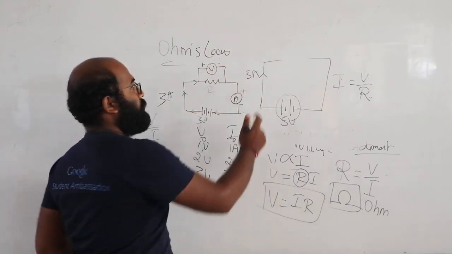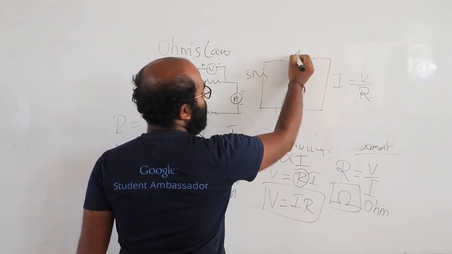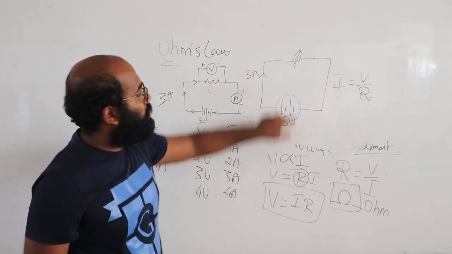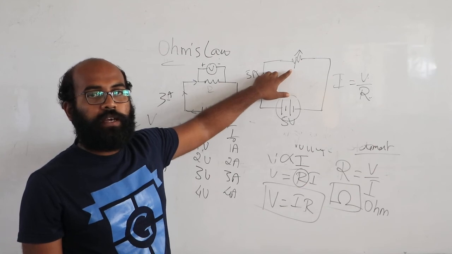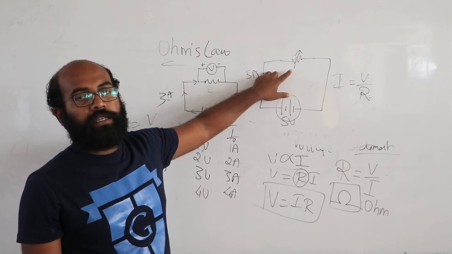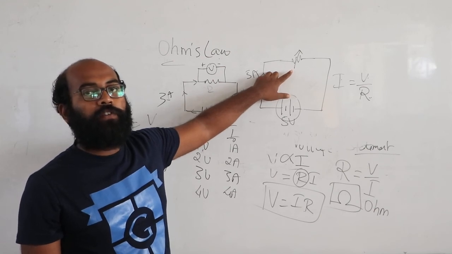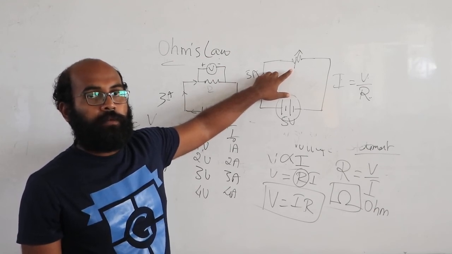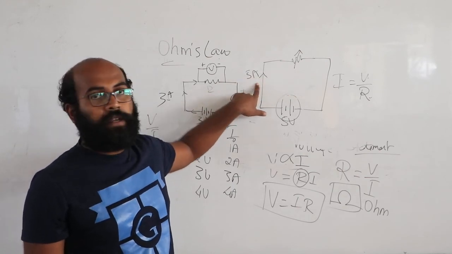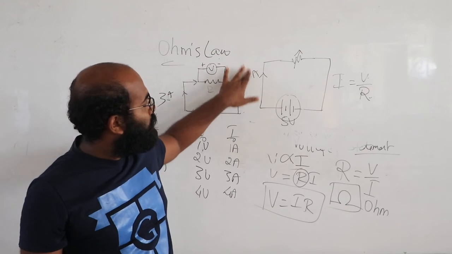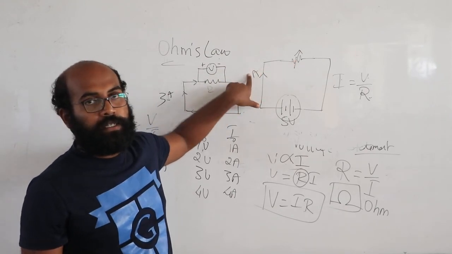How? The resistance value that is there changes. So this is a variable resistor. This is also called a rheostat. A rheostat is a device where you can change the value of resistance accordingly, and with this change in resistance, the current also changes.